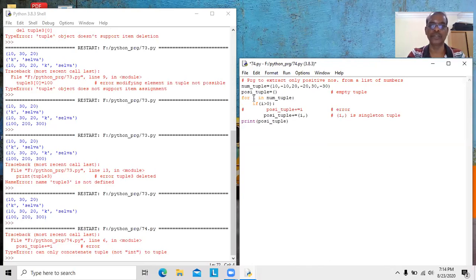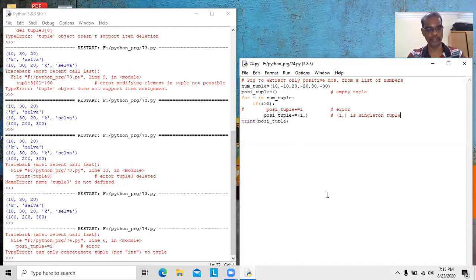i will be assigned 20. 20 greater than 0, condition true. Now the positive tuple contains one element, that is 10. This is also a one-element tuple, where i is assigned 20. This tuple will be appended at the end of the positive tuple. So now the positive tuple contains 10, 20. Similarly, it goes for 30. Okay.